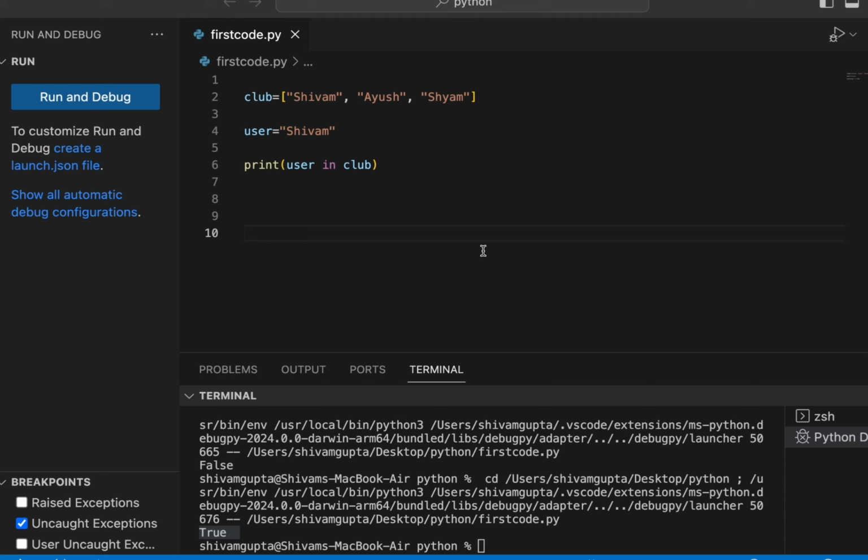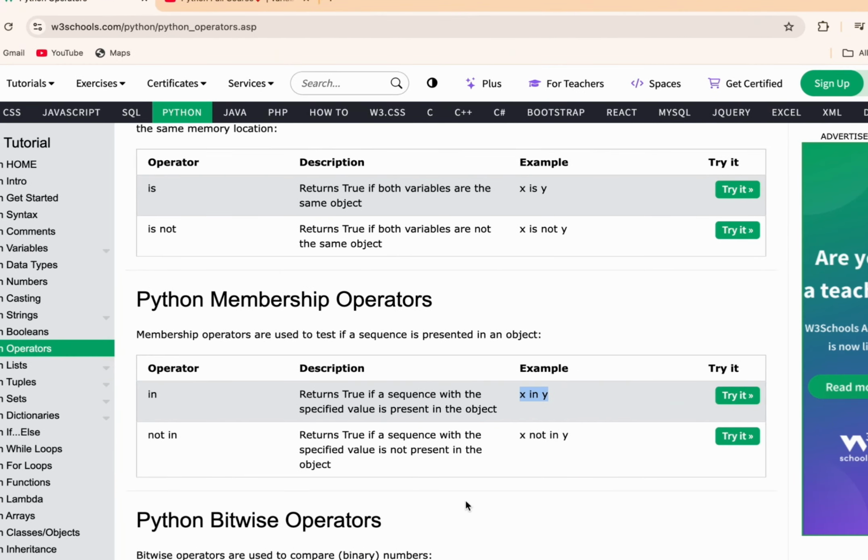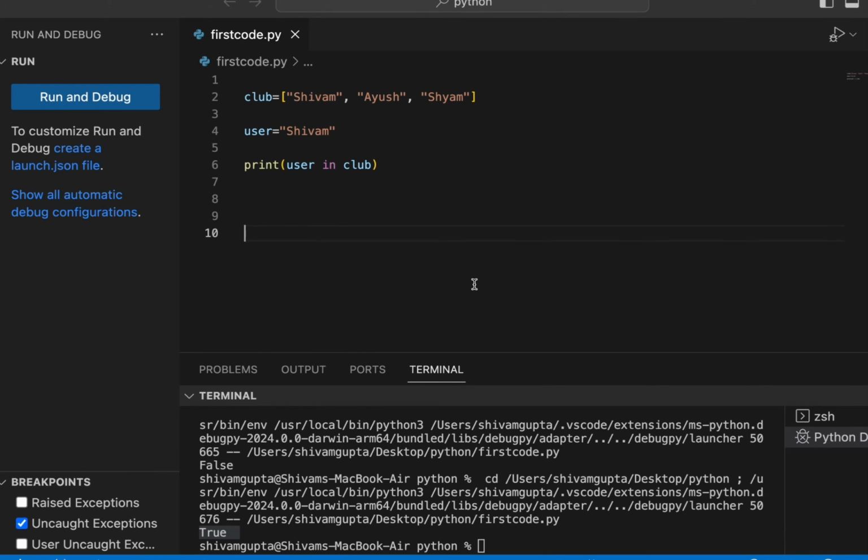I tried to explain it in an easy way so that the membership operator will simply stick in your mind, because whenever someone asks what the membership operator is, you will simply think about a club. You don't need to remember whether it was in or not in, or what the bitwise operator was.